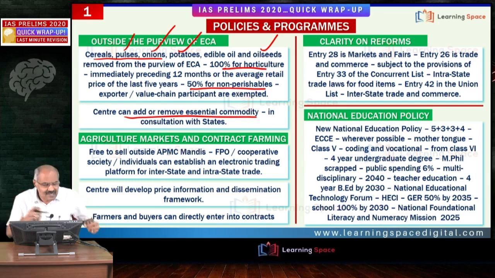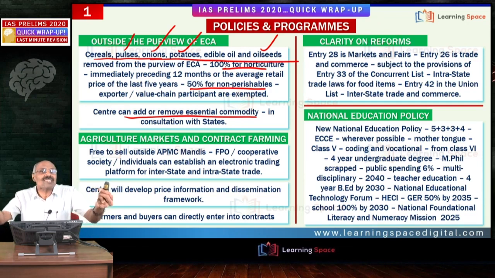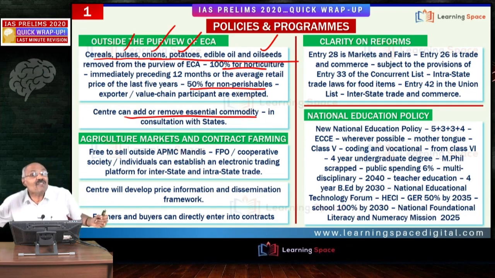In general, these 6 commodities are taken out of the purview of Essential Commodities Act. So friends, in general, you cannot impose stock holding limits. Previously, there were stock holding limits. You cannot store more than 100 tons of onions. You cannot store more than 100 tons of pulses. All those things will go away now.